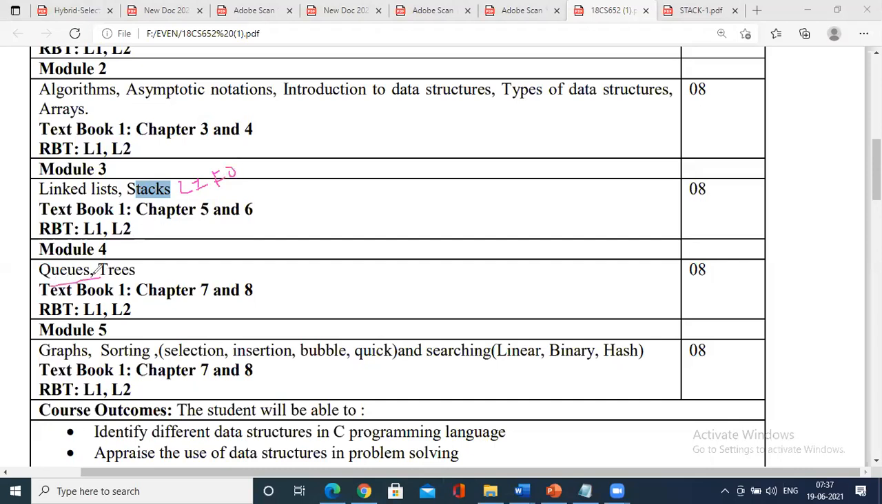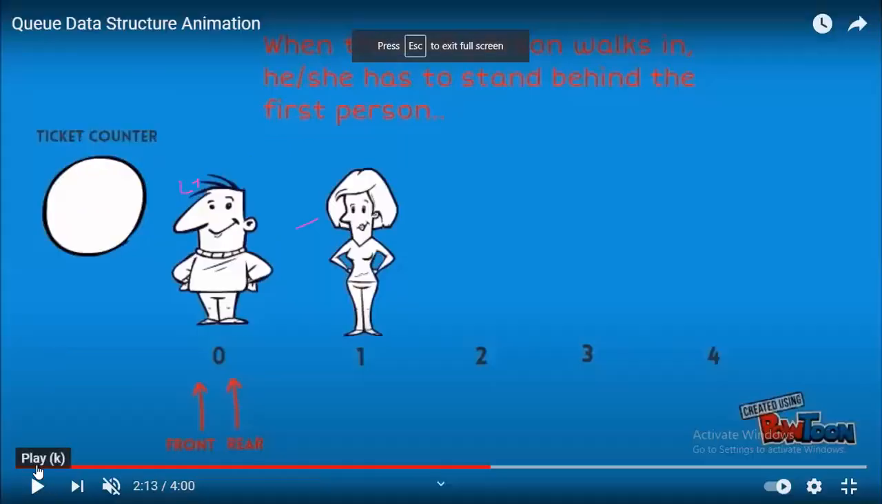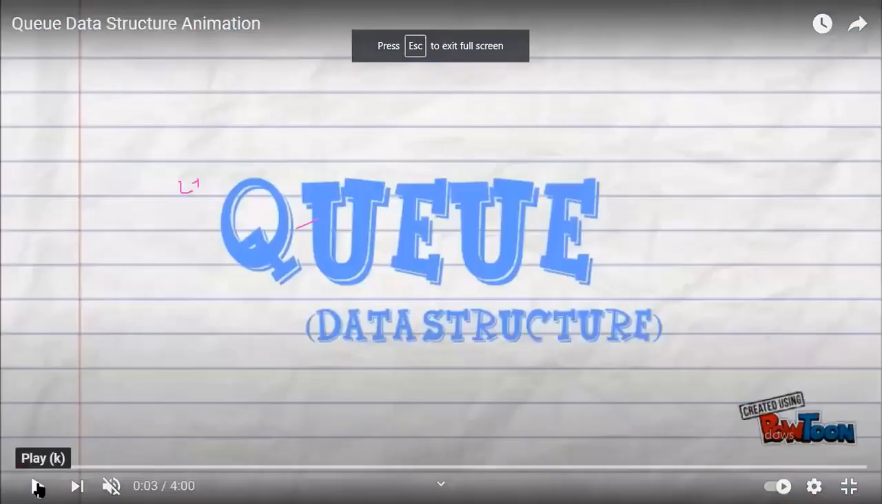A queue is also a non-primitive linear data structure, an arrangement of items in an order. It follows the FIFO process, that is first in first out. This is a basic concept that you need to understand. So let me take you through one of the simple concepts of data structure, an animation, where you will try to understand what exactly the concept is.